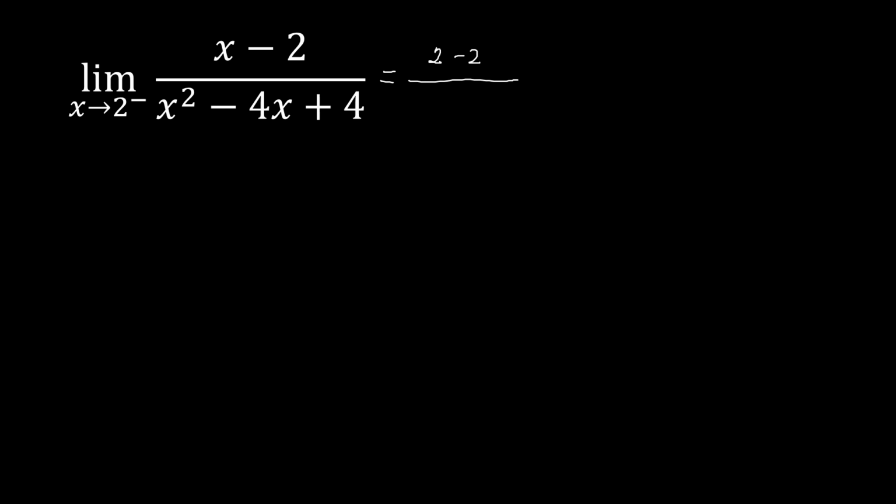So checking that up, we've got here 2 squared minus 4 times 2 plus 4. Simplifying that, this is 0 over 2 squared is 4, minus 4 times 2 is 8, plus 4. This is equal to 0 over 4 minus 8, that's negative 4, plus 4, that's a 0. So see, that's a 0 over 0. Since that is the case, we are going to do manipulation here. So let's try to manipulate. Let me just erase this. Okay, manipulating this one, that would mean we can do something on our function.